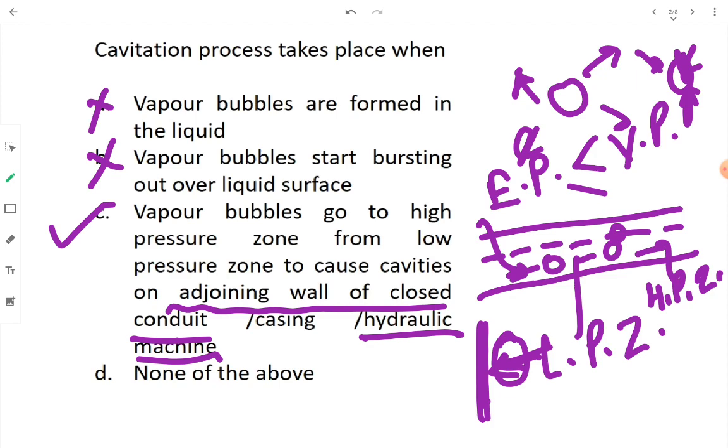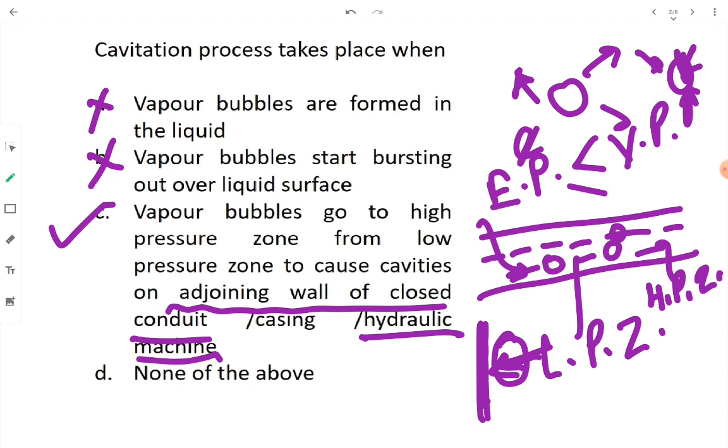These tiny jets, even though their size is very small, will leave some mark on the casing, even on the metallic casing, which will cause pitting of that surface. They are going to cause formation of cavities on that surface. This is how cavitation takes place. What are the necessary conditions? The necessary conditions are that imposed pressure should get less than or equal to vapor pressure, then it is going to cause formation of vapor bubbles.